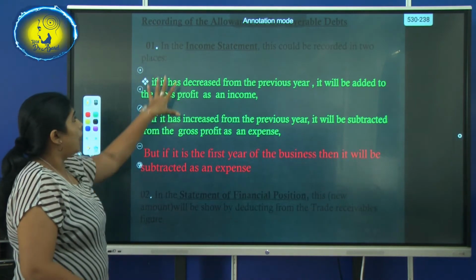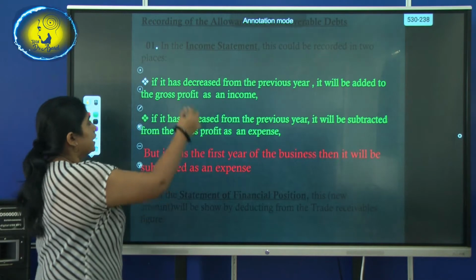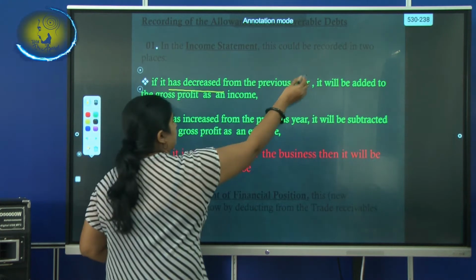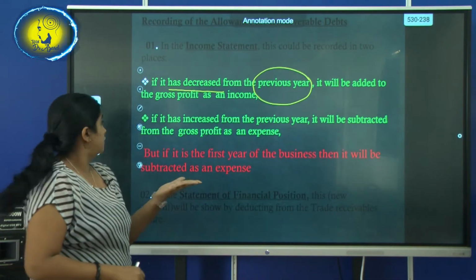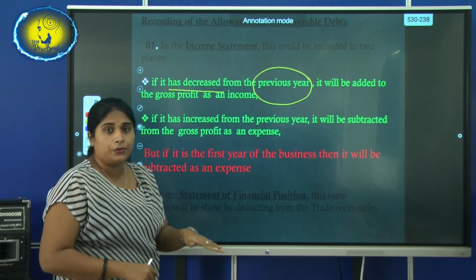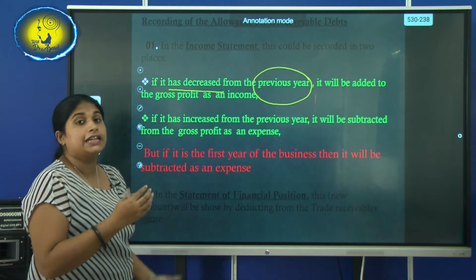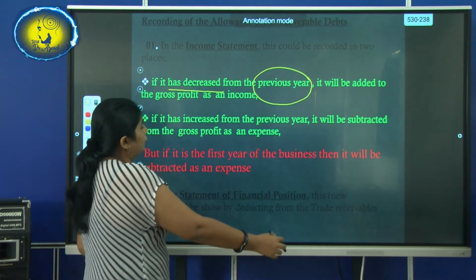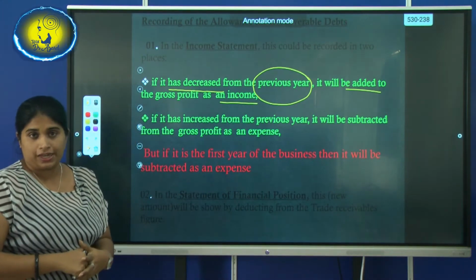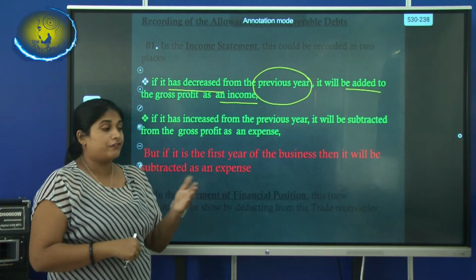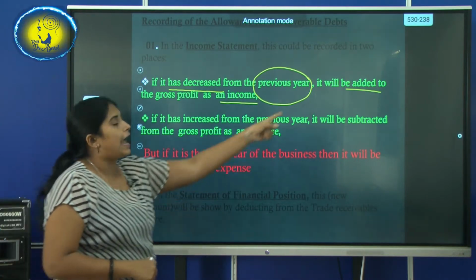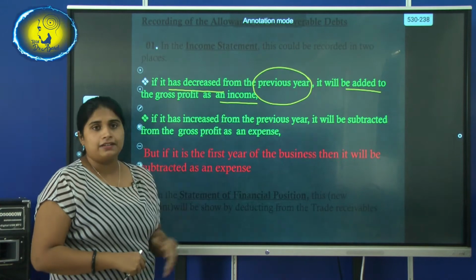Okay? Now we'll see how it affects the income statement. If the allowance for irrecoverable debts decreases from the previous year, if it goes down, then it is an income for the business. So what you will do, you will add it as an income to the gross profit. So the allowance for irrecoverable debt, if it decreases from the previous year, then that difference will be added to the gross profit as an income.